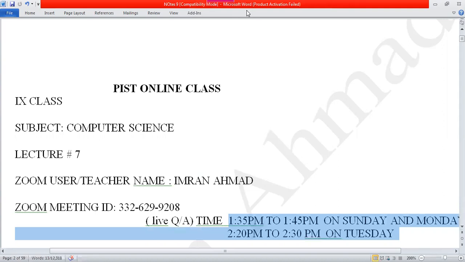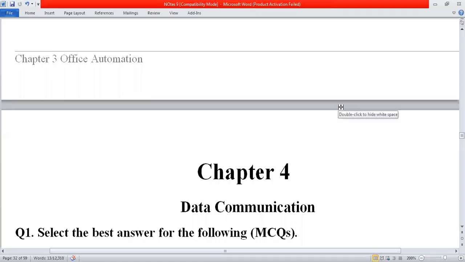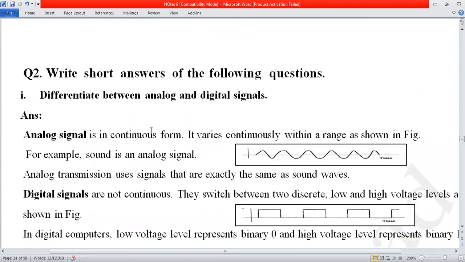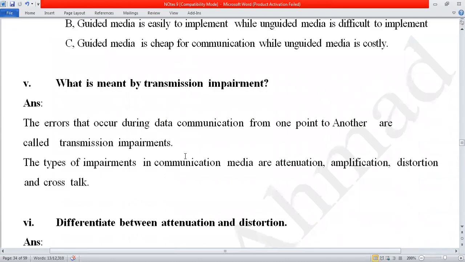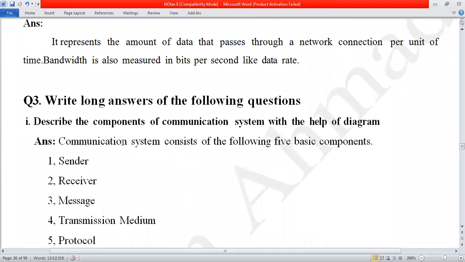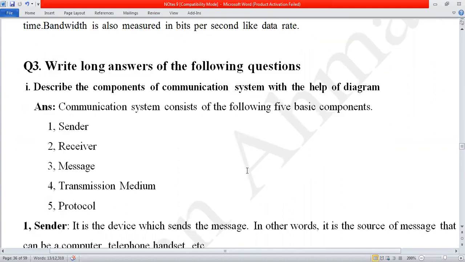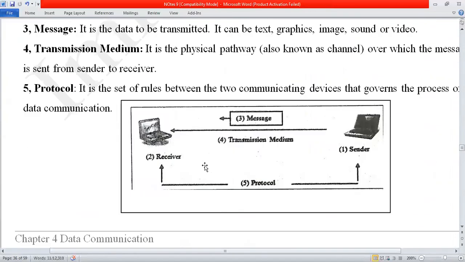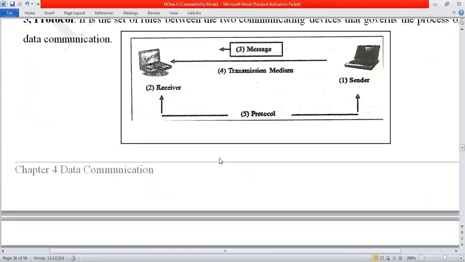Okay, next comes the real topic. We have started chapter 4, which is data communication. We have already done the first 10 short questions and their answers and 4 long questions and their answers. The first was: describe the components of a communication system with the help of a diagram. These are the components: sender, receiver, message, transmission medium, and protocol. And this is the diagram for that question.